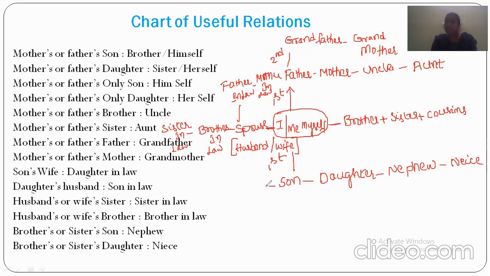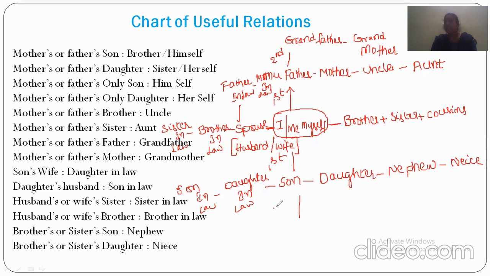Son's wife will be called daughter-in-law, and daughter's husband will be called son-in-law. So that is the below first generation. These are all the relationships that exist for myself or for this person.